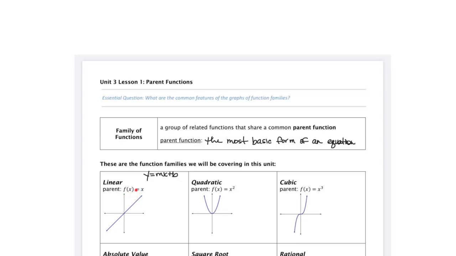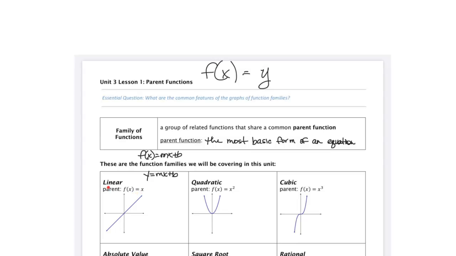In this unit, we will be using function notation, which is f of x. But just note that f of x is another way to write y. So y equals mx plus b would be the exact same thing as f of x equals mx plus b. But again, going to its parent function, its most basic form of an equation, it would just be y is equal to x.